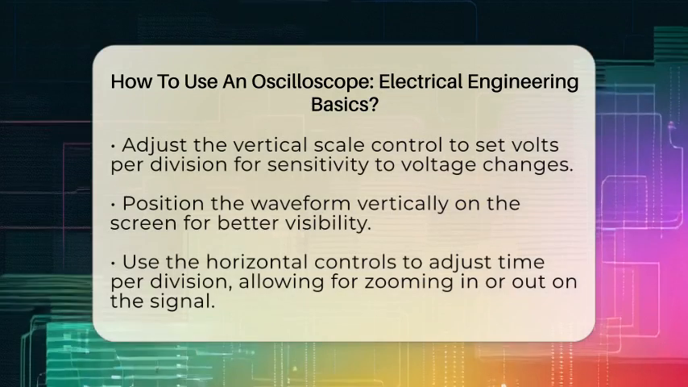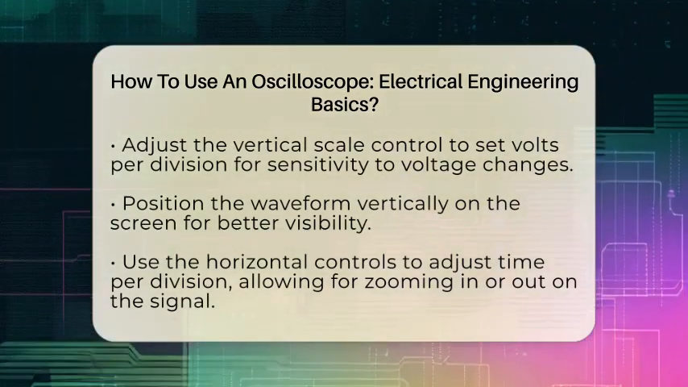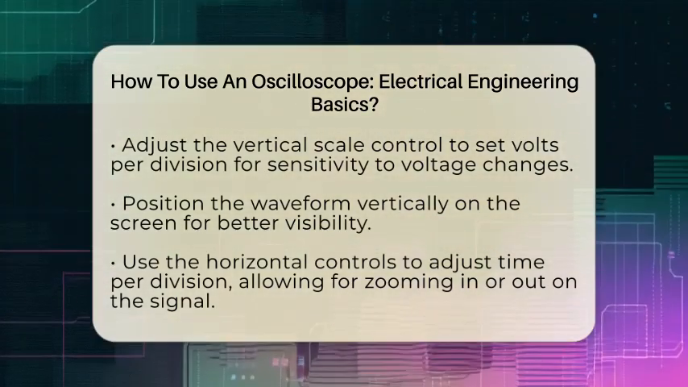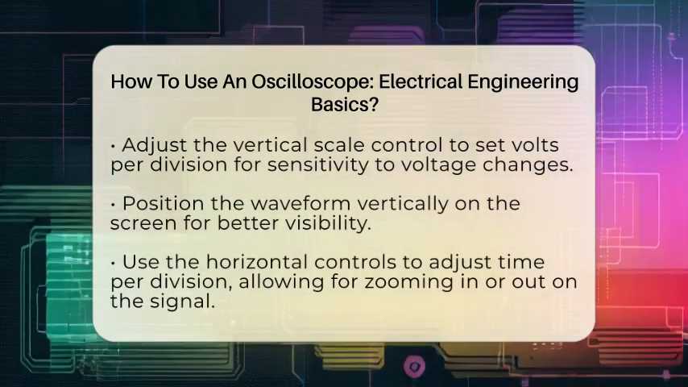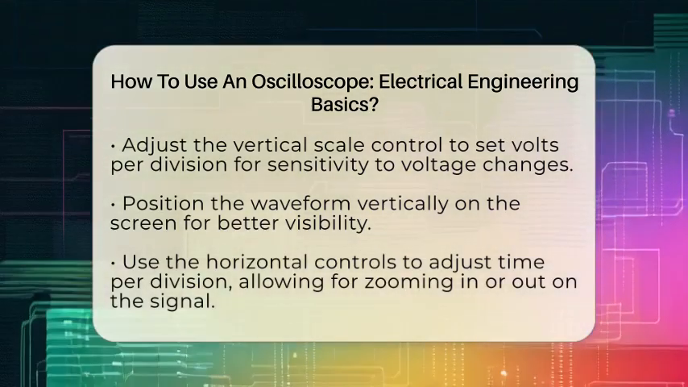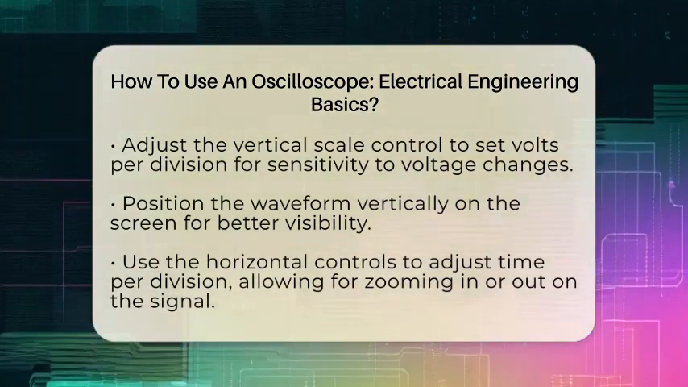Now, let's move on to the horizontal controls. Adjust the time per division to control how much time is represented across the screen. This adjustment allows you to zoom in or out on the signal, which is especially useful for viewing fast transients or slow periodic signals. Setting the trigger is another important step.